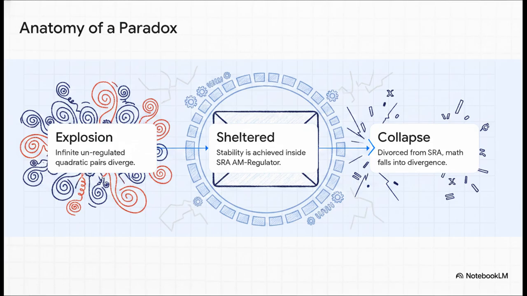Well, the paradox is solved by realizing the standalone ZPF equations were acting parasitically. According to the source analysis, these standalone models achieved stable convergence on paper only because they were inadvertently sheltered directly inside the envelope of the SRA framework. They were secretly borrowing the damping multipliers and pre-stabilized bounding constants of the SRA system's law to basically fake their convergence. Once you actually isolate the ZPF framework and divorce it from that SRA envelope, the math, predictably and violently, falls apart into chaotic divergence.